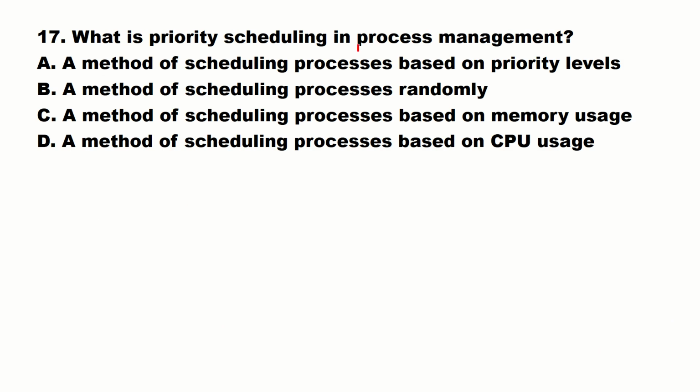What is priority scheduling in process management? A method of scheduling processes based on priority level, or based on randomness, or based on memory usage, or based on CPU usage. The correct answer is a method of scheduling processes based on priority level.